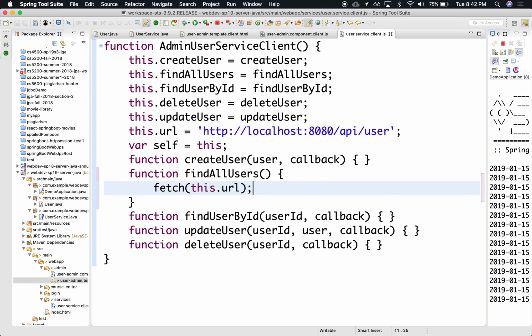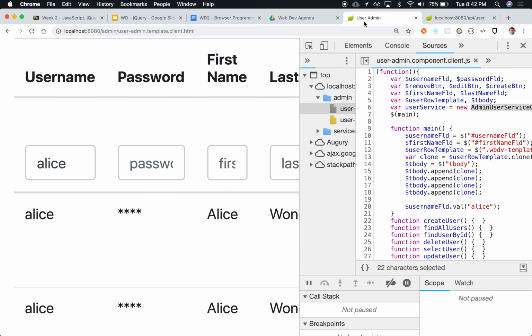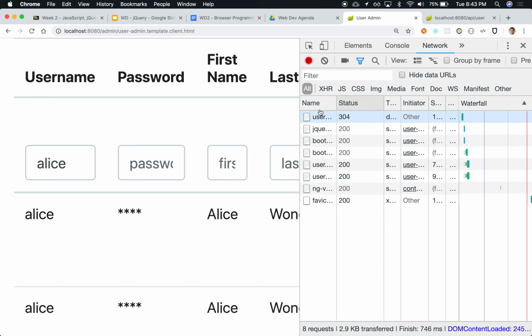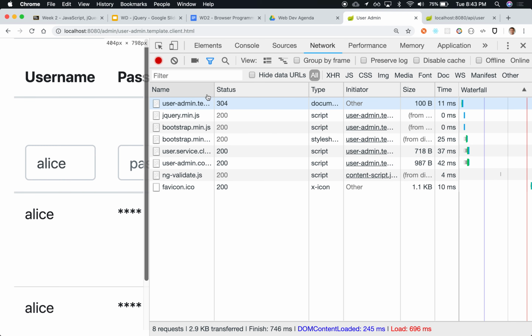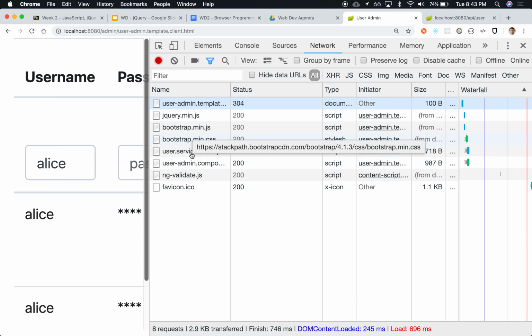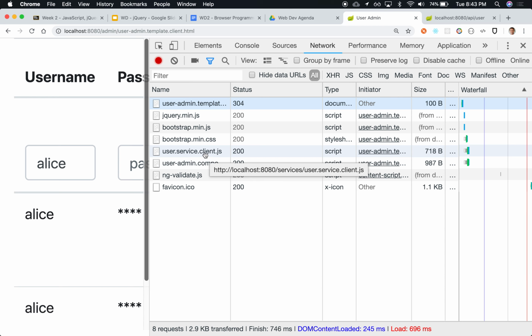Okay, let's see what that does. So if we refresh here, we go back here, and we still are looking. Let's look at the network. The network shows us all the traffic that happens between the browser and the server, right? It's fetching a whole bunch of things. It's fetching jQuery, right? So it's fetching the HTML template. It's fetching jQuery. It's fetching Bootstrap, right? It's fetching the JavaScript client. It's fetching all these things, right?